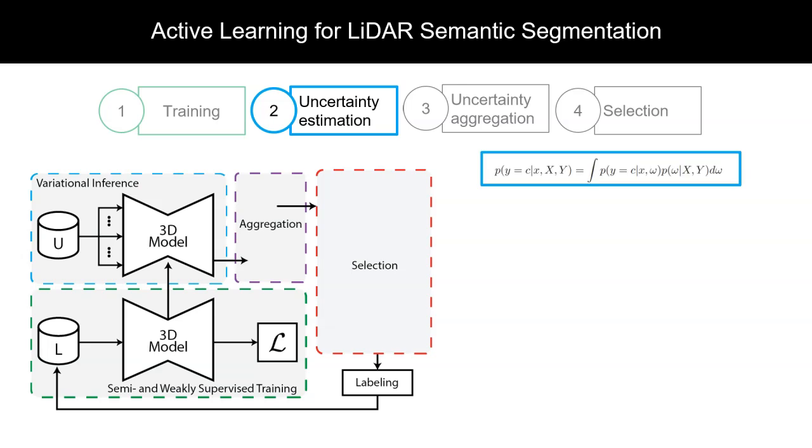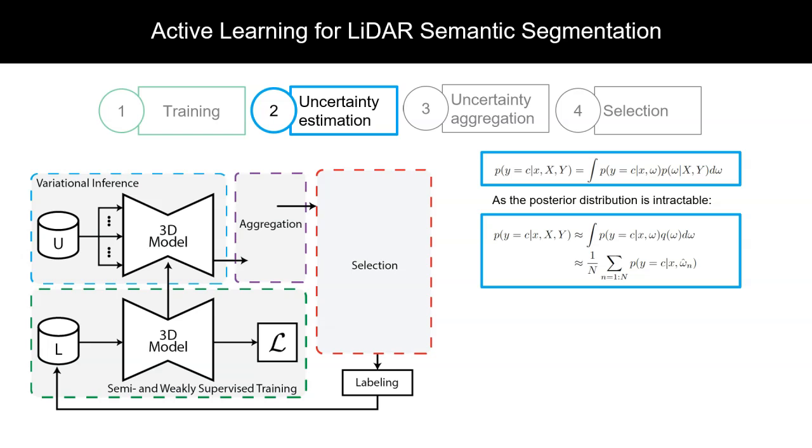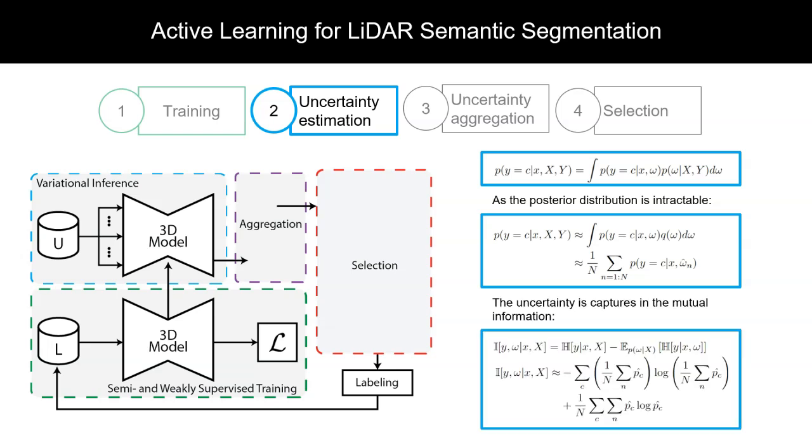Here, we decompose the probability of the label y into the integral over all possible model weights. Since the posterior distribution of the model weights given the dataset is intractable, we approximate it using Monte Carlo integration, and simulate variations in the model weights by employing dropout layers within our model and then keeping them active during inference. The point-wise uncertainty can then be captured in a metric such as the mutual information.